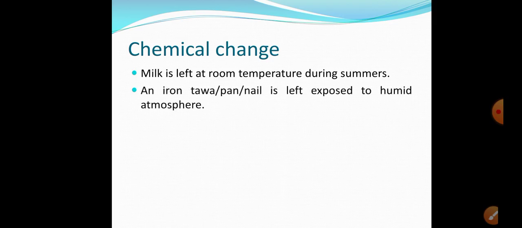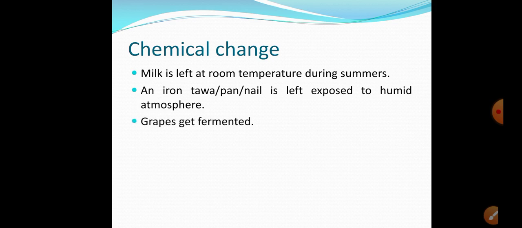An iron tawa or nail, if left exposed to a humid atmosphere, what will happen to it? It gets corroded. During corrosion, the upper layer of the metal gets destroyed because it gets converted into its oxide in presence of oxygen. So, the conversion of a metal into its oxide is again an example of chemical change.